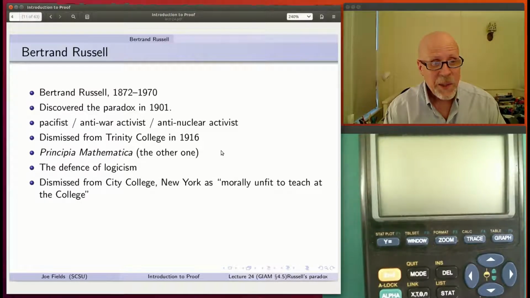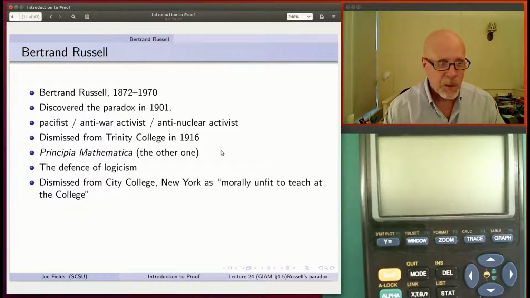Anyway, after he left Trinity College, he came to the U.S. for a time, and he had gotten a post at City College in New York. But this was during the run-up to World War II, another very popular war where the people were really quite behind the idea of fighting. So his protesting activity got him in a bit of trouble. There were a lot of people protesting the protesting, and they had a judge declare that he was morally unfit to teach at the college, so he had to leave.